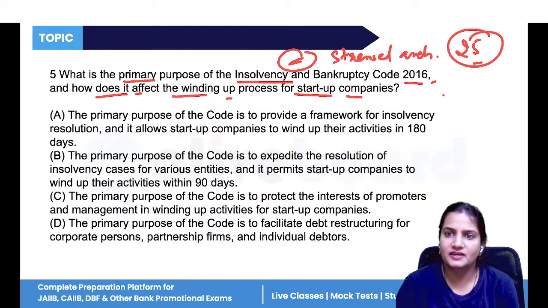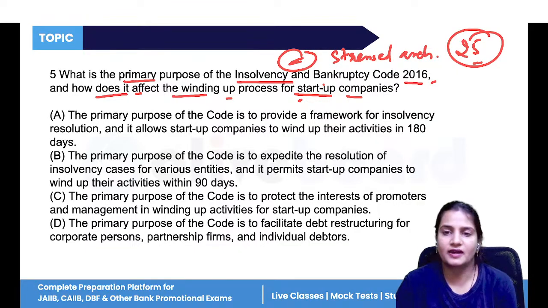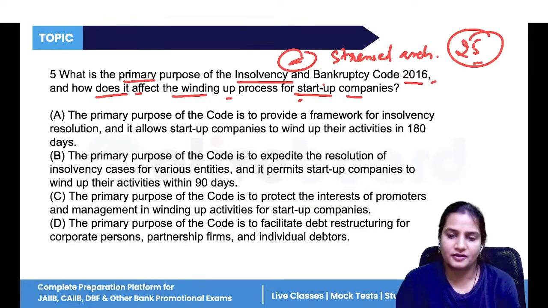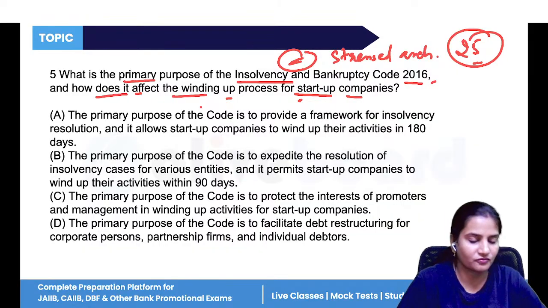Suppose there is a new company, a startup, with a new business model. If that company has not worked properly, has not made a profit, or is continuously in loss, then there is the option to wind up startup companies. Now, what is the time period provided for winding up?